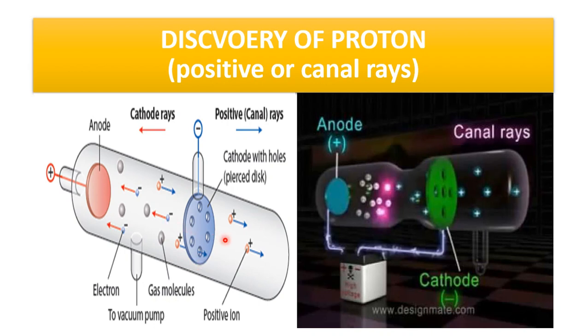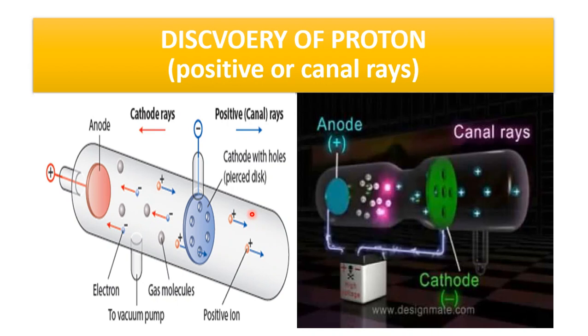He found that these rays are positively charged and were deflected in the electrical and magnetic field towards the negative pole. He also observed that these rays were not coming from the anode, but from the residual molecules of the gas. When the cathode rays were passing from cathode towards the anode, they were hitting the gas particles, ejecting the electrons and leaving behind positively charged ions. These positively charged ions were moving towards the cathode electrode and showing an effect on the photographic plate.